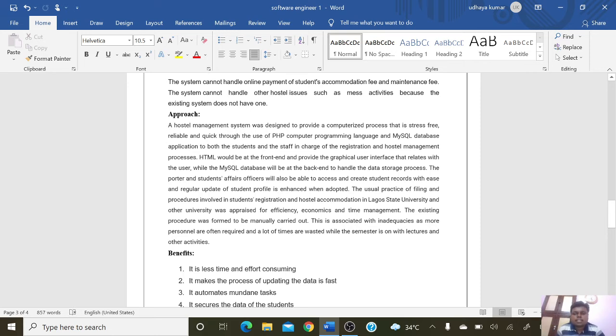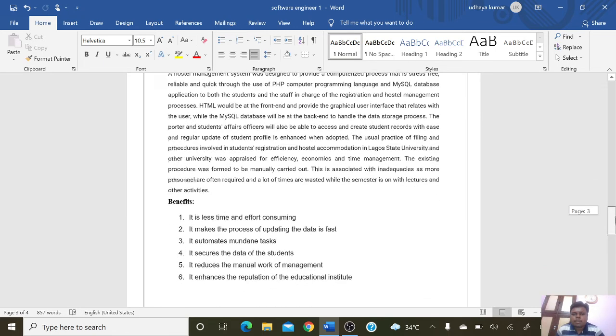HTML would be at the front end and provide a graphical user interface that relates with the user, while the MySQL database will be at the back end to handle the data storage process. And this is the main approach of doing the project in the hostel management system.